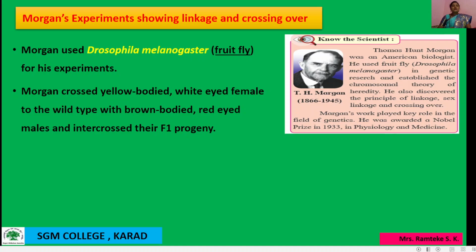Morgan crossed a yellow-bodied, white-eyed female to the wild type. He took a yellow-bodied, white-eyed female, and another parent, a brown-bodied, red-eyed male, and both were intercrossed to get the F1 progeny.